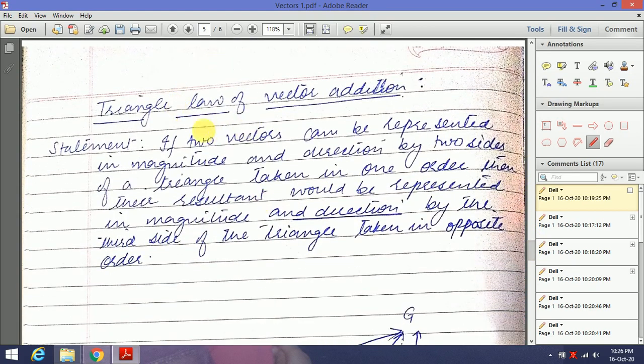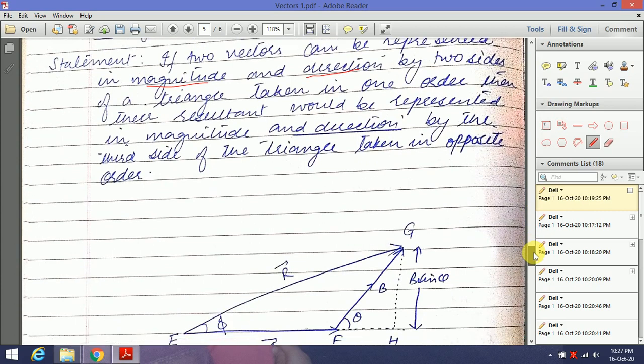The triangle law of vector addition states that if two vectors can be represented in magnitude and direction by the two sides of a triangle taken in one order, then their resultant would be represented, in magnitude and direction again, by the third side of the triangle taken in opposite order.